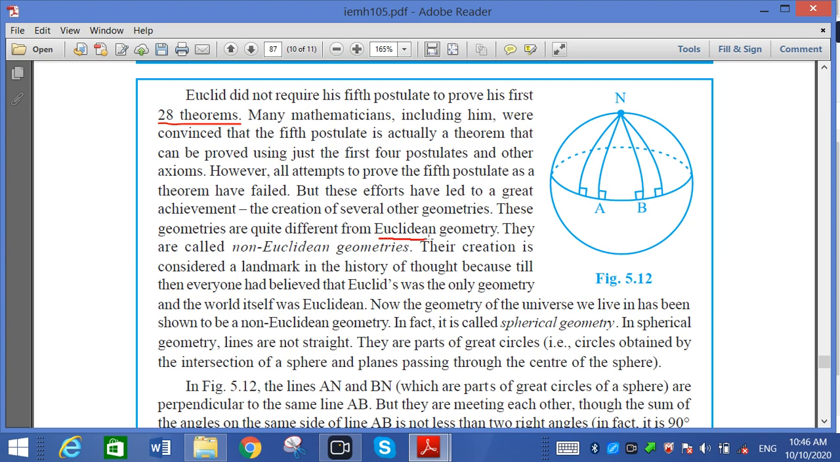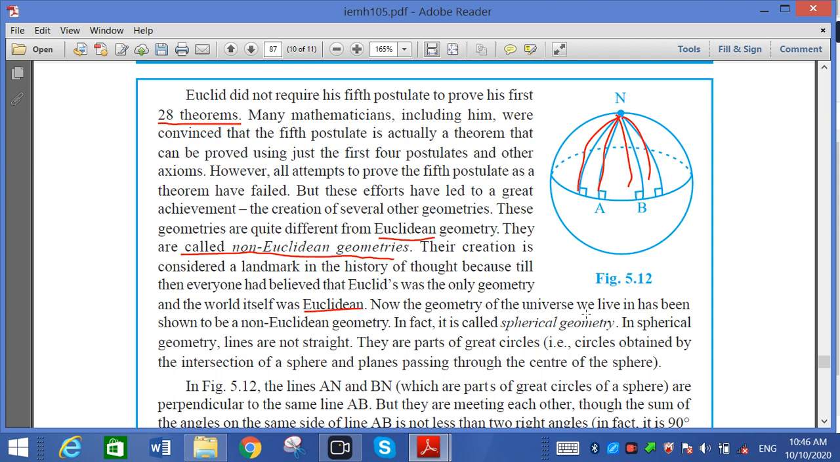So Euclidean geometry is on straight lines, not on curved surfaces. The geometry on curved surfaces is called non-Euclidean. If a sphere-type curved surface comes, it is called non-Euclidean geometry. These creations were considered a landmark in the history of thought because till then everyone had believed that Euclid's was the only geometry and the world itself was Euclidean.